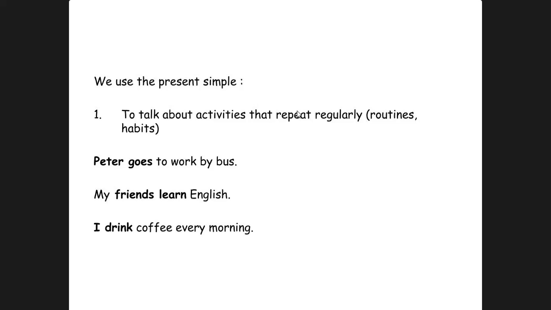Peter goes to work by bus. It means Peter goes to work by bus every day. He doesn't go by train, he doesn't ride a bicycle, he doesn't take a lift. Everyone has to work, so it's a routine of Peter. It's his daily routine, so we will use simple present tense for it.